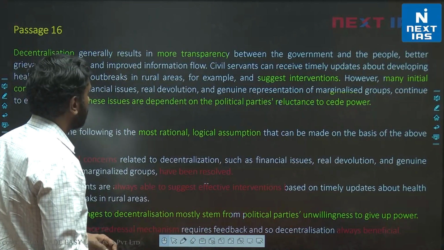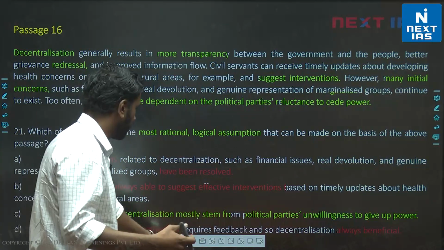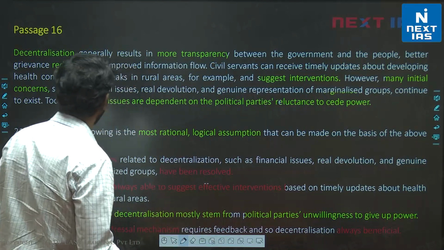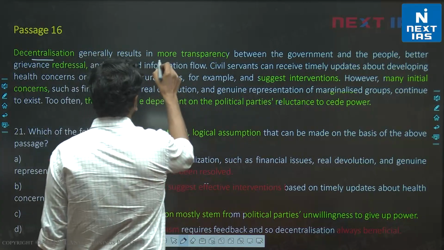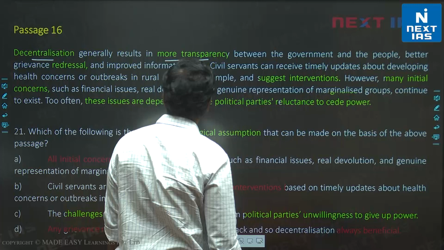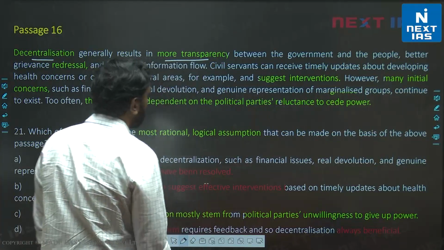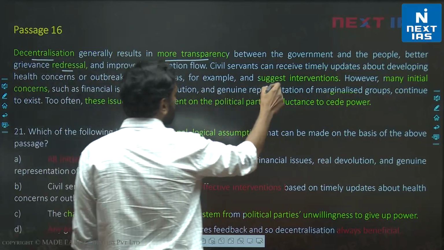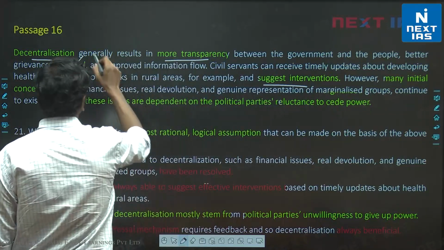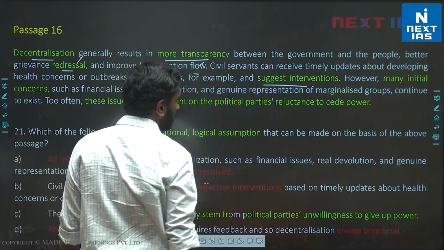Which of the following is the most rational logical assumption? We know how to treat assumption questions by now, I'm sure. Decentralization, we are discussing, generally results in more transparency between government and the people, and this leads to better grievance redressal. We are given an example, civil servants can suggest interventions because redressal is better, flow of information is better, etc.